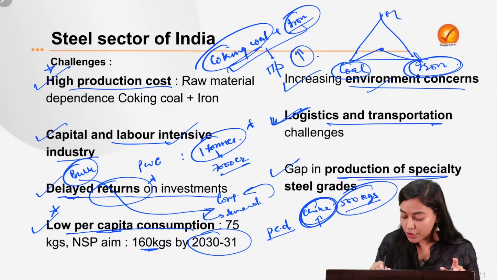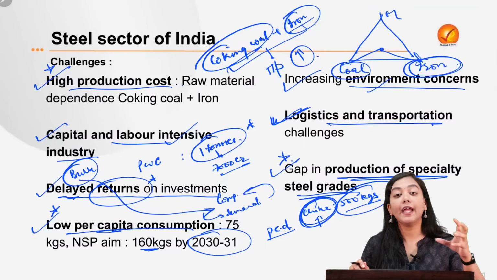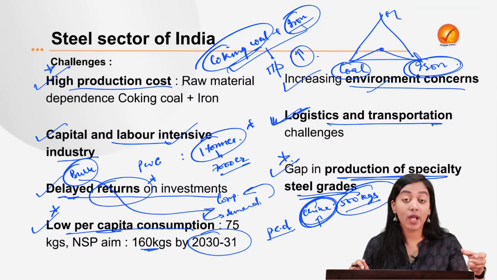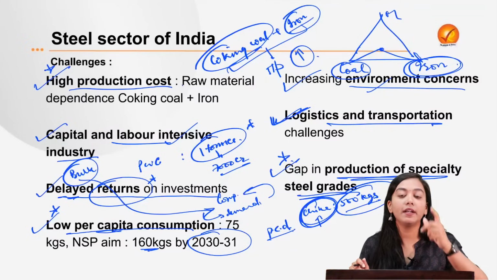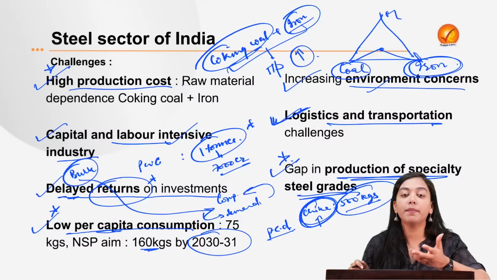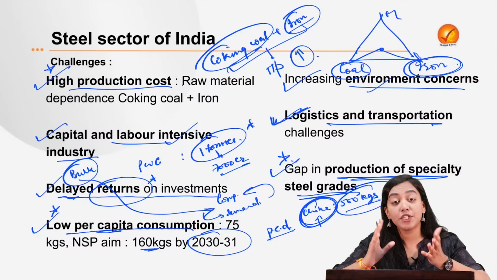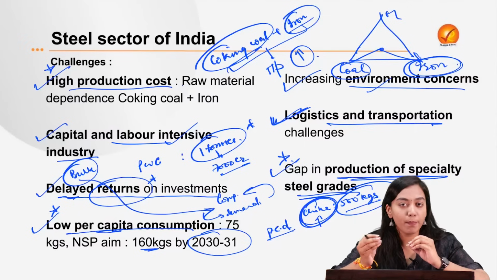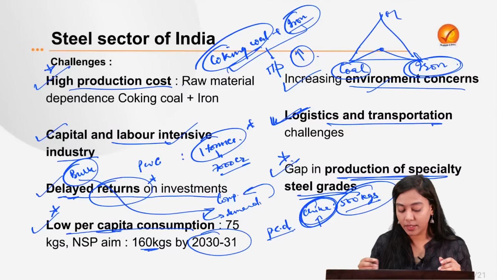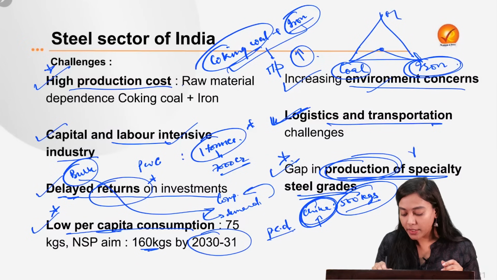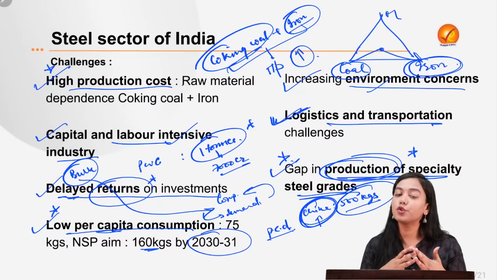Next, there is a gap in the production of specialty steel grade. Another very important challenge you need to understand. See, the kind of steel that India produces is known as the bulk grade. Now, this is not as good quality as that which is required by the current industrial revolution, which is driven by automobiles like electric vehicles or big data servers, which again need specialty steel. So the demand right now is not for bulk grade steel, but for specialty steel. So I hope you understand that. India in particular does not produce enough quantity of specialty grade steel. Again, why? Because it is less remunerative for the industrialist to produce it.